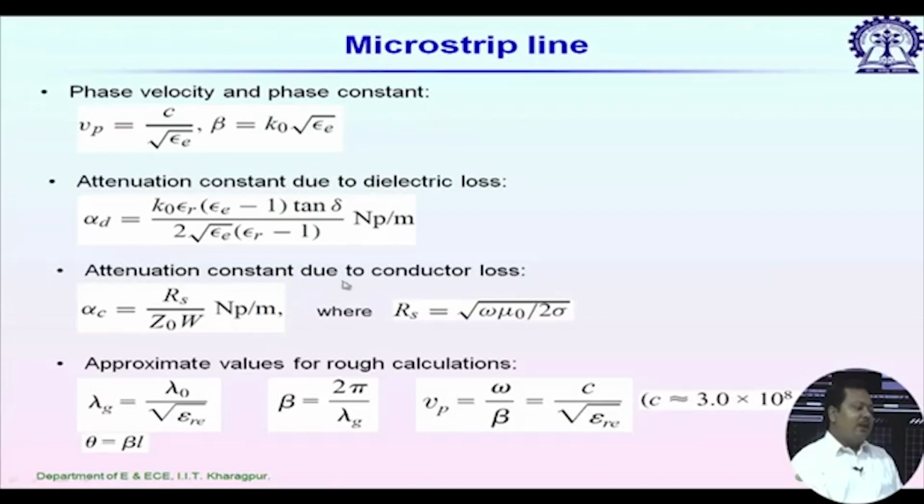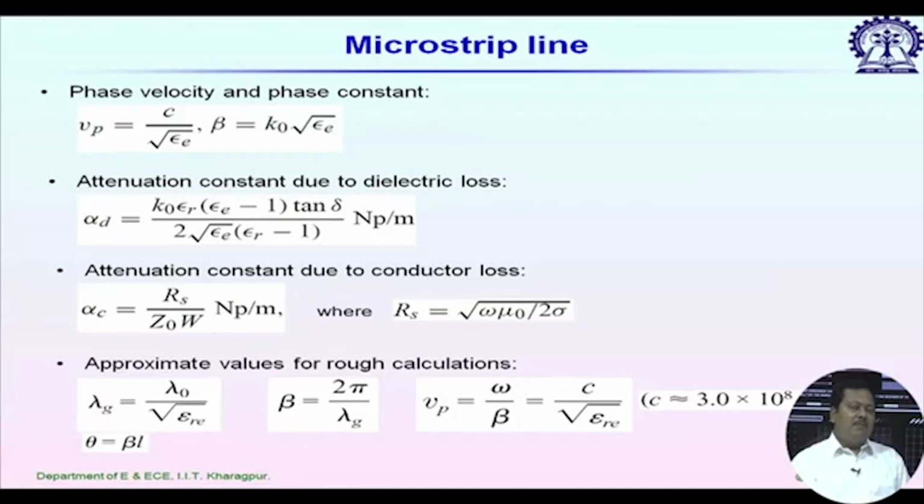And the attenuation constant due to conductor loss, alpha c, is the surface resistance divided by Z naught into W. So, if I increase frequency, RS will increase, and obviously alpha c will increase. So, that means at millimeter wave frequencies, alpha d and alpha c both will increase. Not only that, in addition to these two different sources of losses, we also have surface wave loss, and we have seen the detrimental effect of the TM0 mode, and there will always be TM0 mode excitation. So, power will be lost to the TM0 mode.